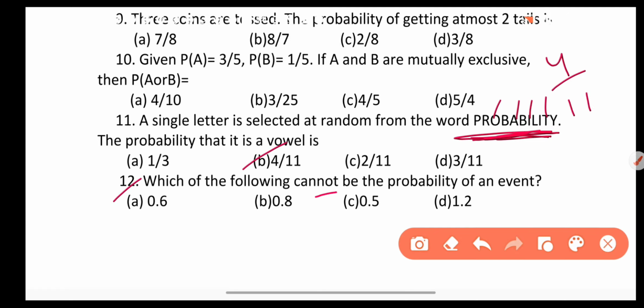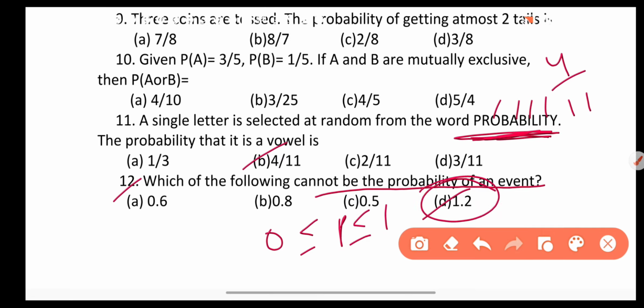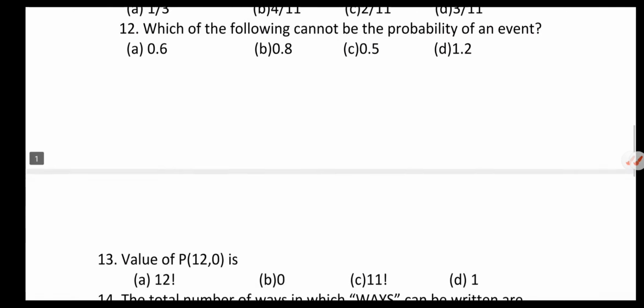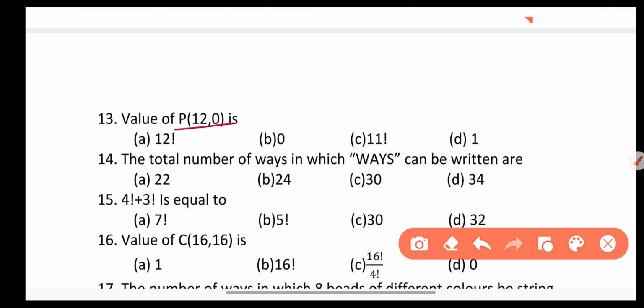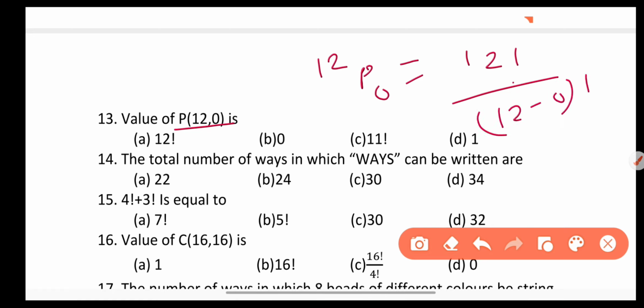Next, which of the following cannot be the probability of an event? And the answer is D option, because probability lies between 0 and 1. But 1.2 is greater than 1, so answer is D option. Next, value of 12P0 is 12 factorial divided by 12 minus 0 factorial. 12 factorial divided by 12 factorial, that is 1. So answer is D option.